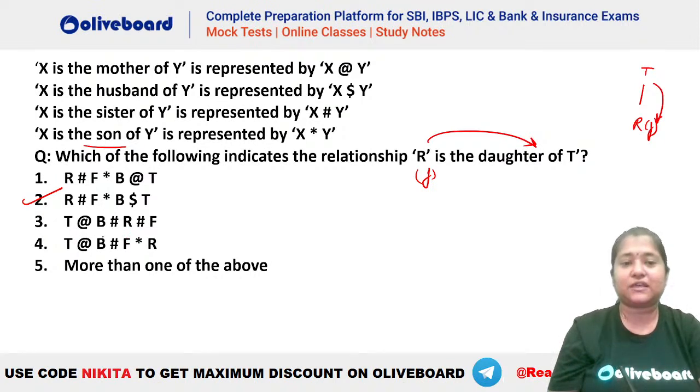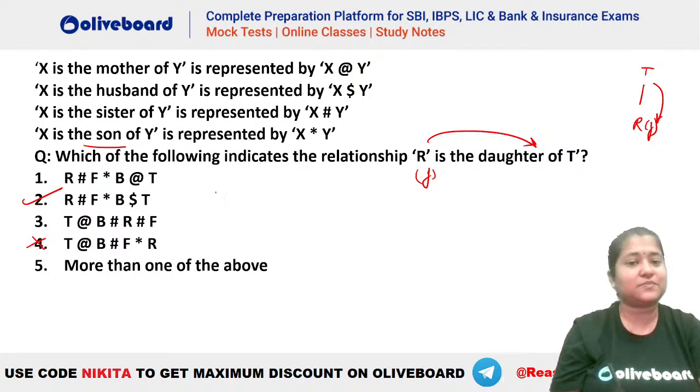Similarly, T at the rate B. So here also you can see T is the mother of B. So the fourth one you can absolutely eliminate because you cannot get the gender of R here. Similarly, the third one, B hash R hash F. Hash means sister. So you can see, yes, that is a possibility. So let's check it out.